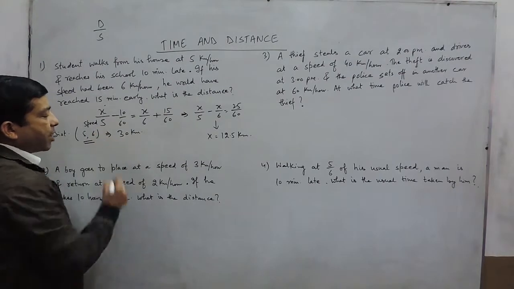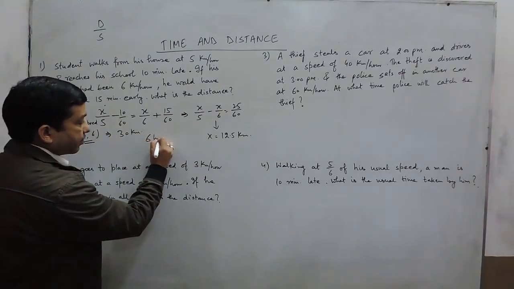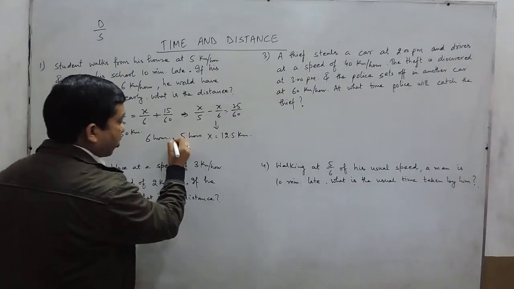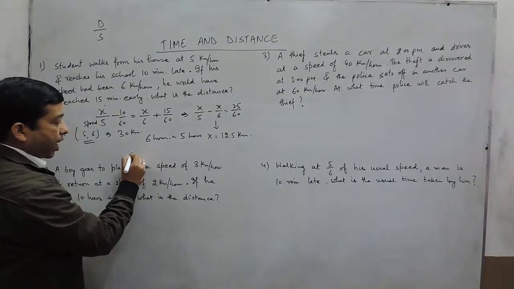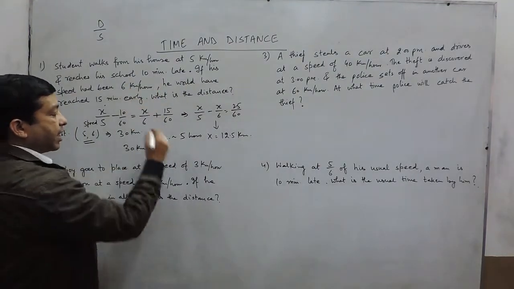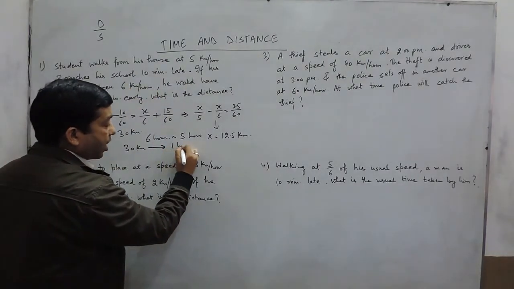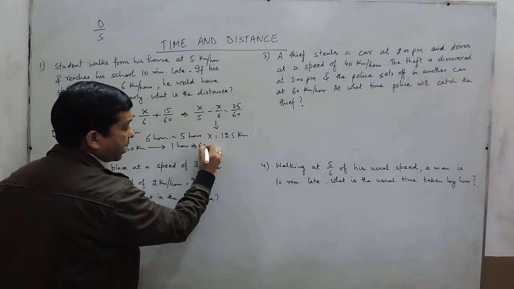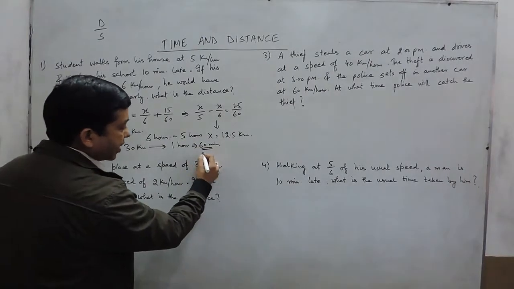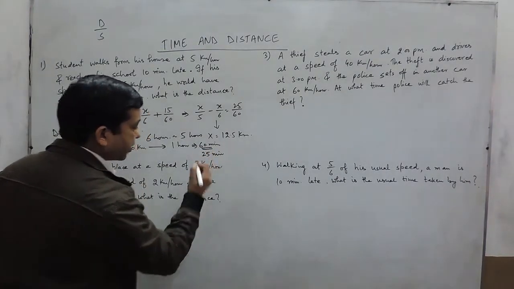Now, if he is going at the speed of 5, he takes 6 hours. If he is going at the speed of 6, he takes 5 hours. So the difference of time is 1 hour. So in 30 kilometer distance, going at 5 and 6, the difference is 1 hour or 60 minutes. Okay. Now instead of 60 minutes, if the difference is 25 minutes.